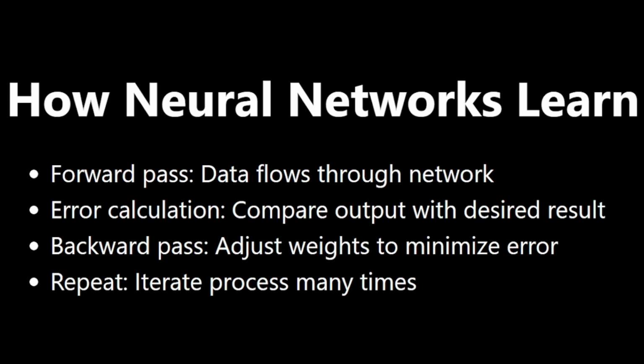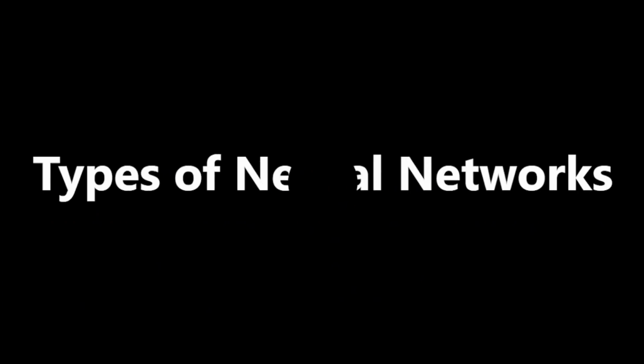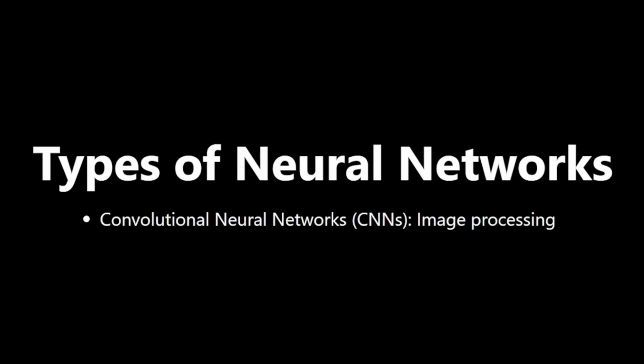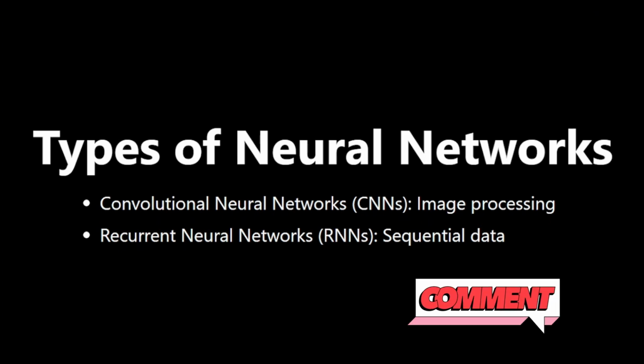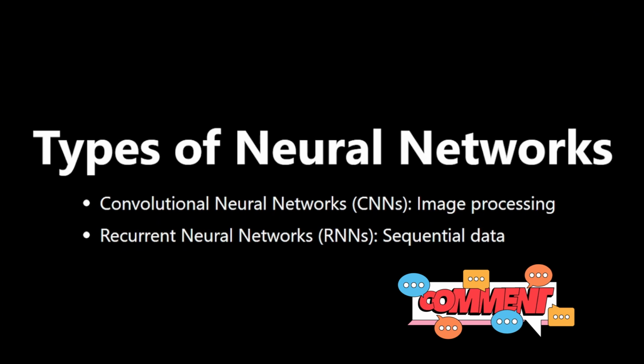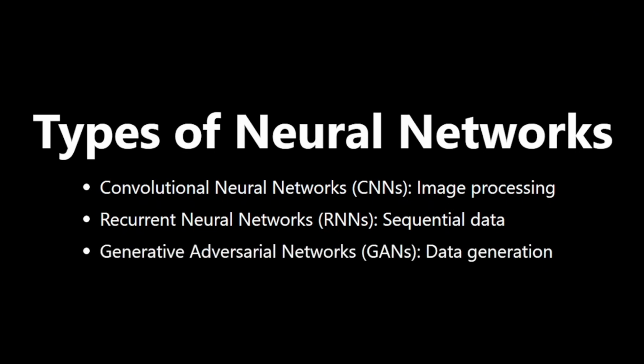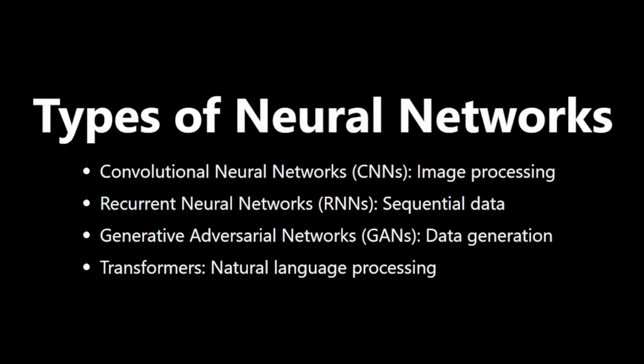Types of neural networks. There are various types of neural networks, each suited for different tasks. Convolutional neural networks, CNNs, excellent for image processing. Recurrent neural networks, RNNs, great for sequential data like text or time series. Generative adversarial networks, GANs, can generate new, synthetic data. Transformers, powerful for natural language processing tasks.